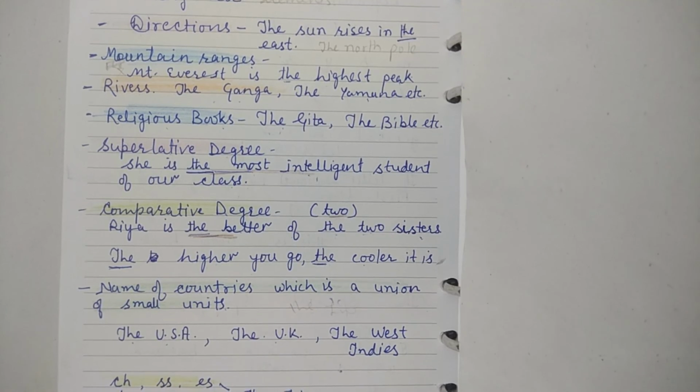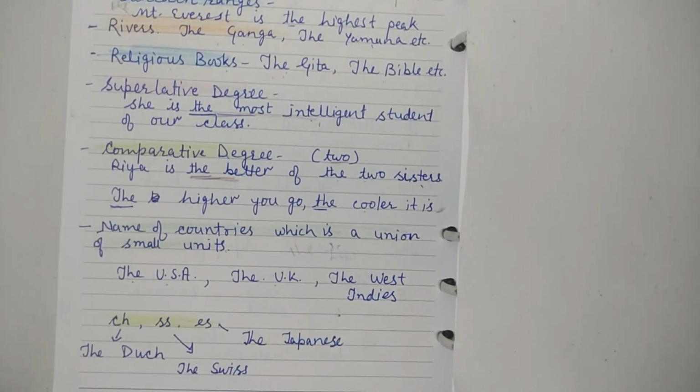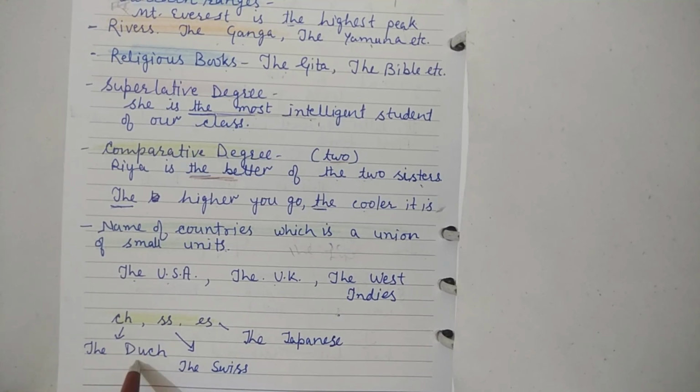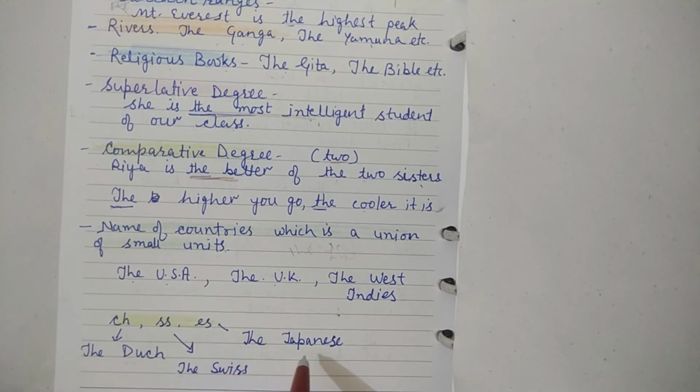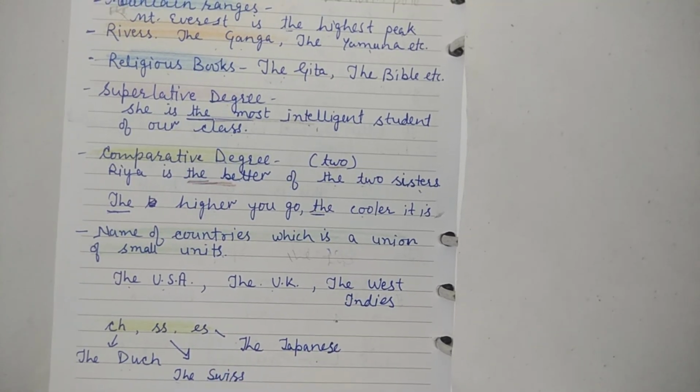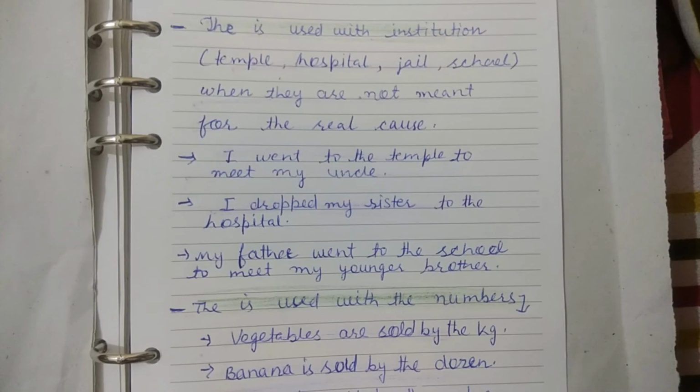Next, we can use the with these countries which have a speciality: the Dutch, the Swiss, the Japanese. With the names of these countries also we can use article the.